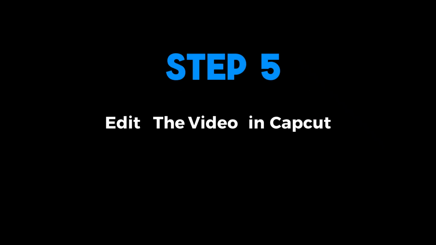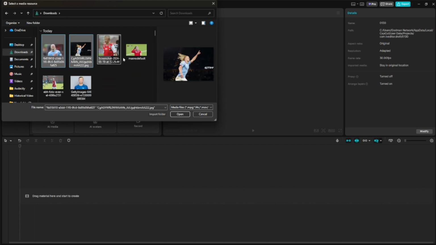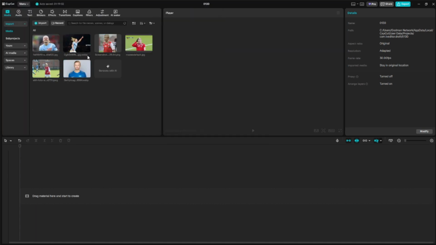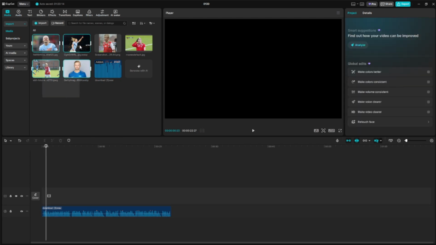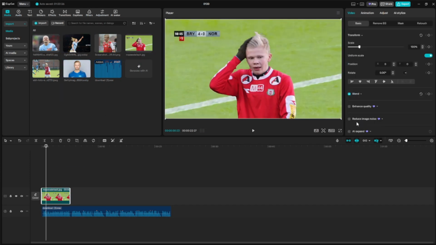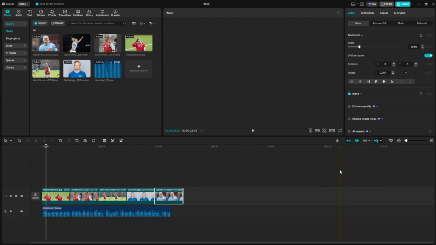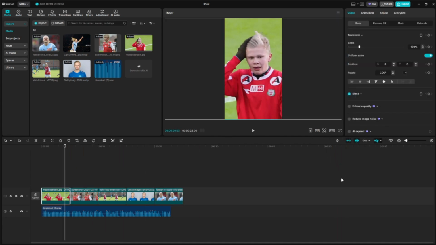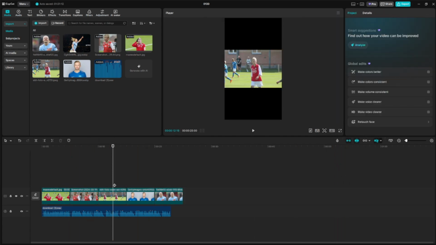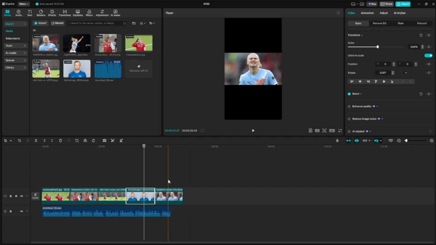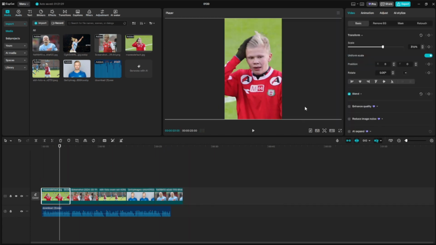Step 5. Edit the video in CapCut. Open your editing software. I'll be using CapCut. Import all your files. Drag the voiceover into the timeline, zoom in and remove any pauses or silent parts. Next, bring in your images and arrange them according to the voiceover. Change the video ratio to 9:16 for YouTube Shorts and TikTok. Resize images to properly fit the screen. Add zoom in and zoom out.